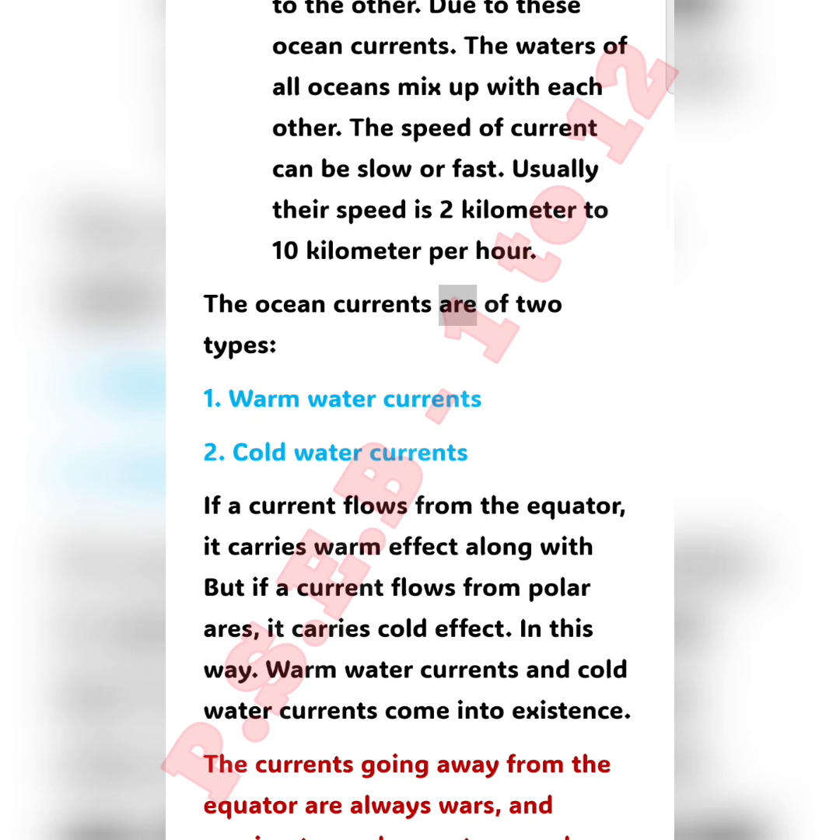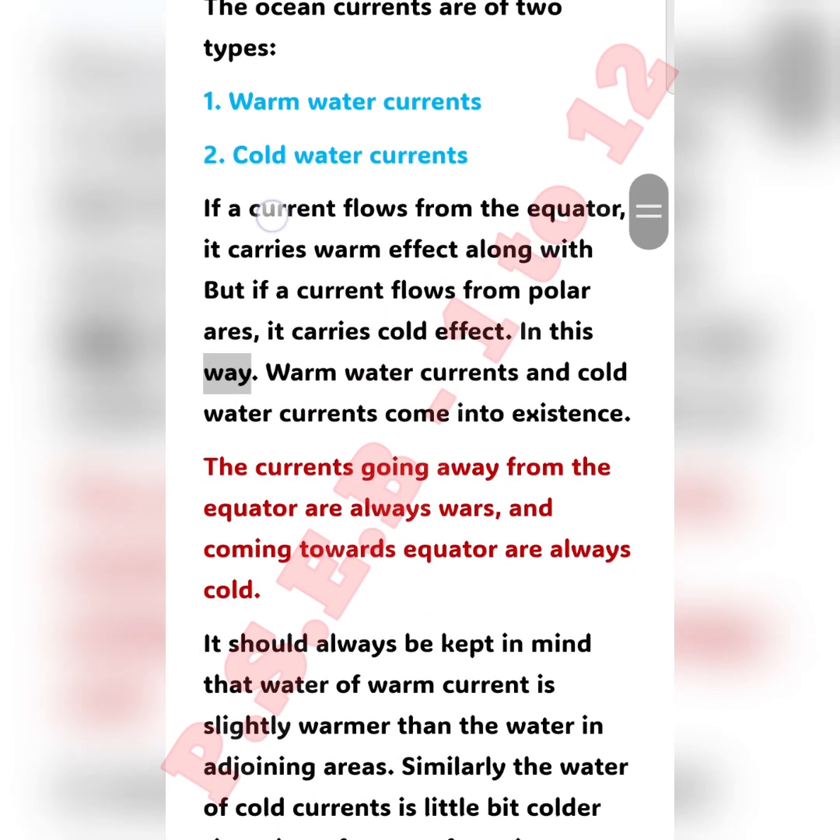The ocean currents are of two types. 1. Warm water currents. 2. Cold water currents. If a current flows from the equator, it carries warm effect along with it, but if a current flows from polar regions, it carries cold effect. In this way, warm water currents and cold water currents come into existence. The currents going away from the equator are always warm, and those coming towards the equator are always cold.